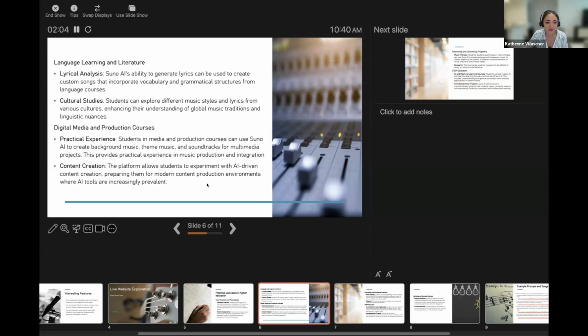And you can also just explore AI a bit more. I feel like it's a cool way to see how it's working, or like I mentioned, the patterns that it's picking up to create certain songs or beats. I think it's also really important to get students more familiar with these AI tools, because I wouldn't be surprised if in the media and production industry, AI is just used more and more. So having that experience while you're still in university can be great for going out to the field.